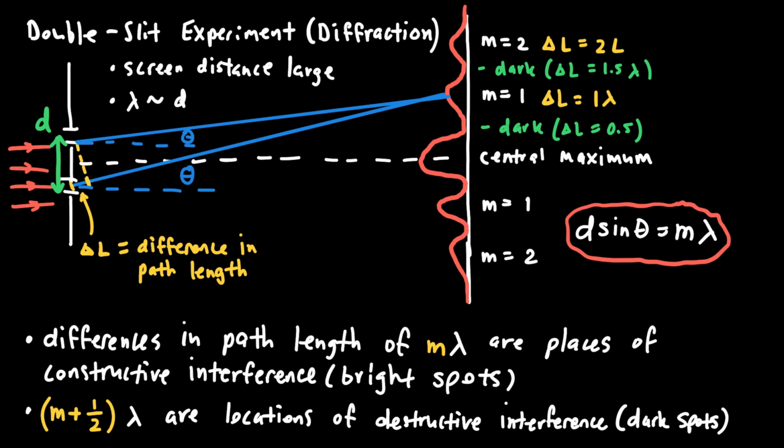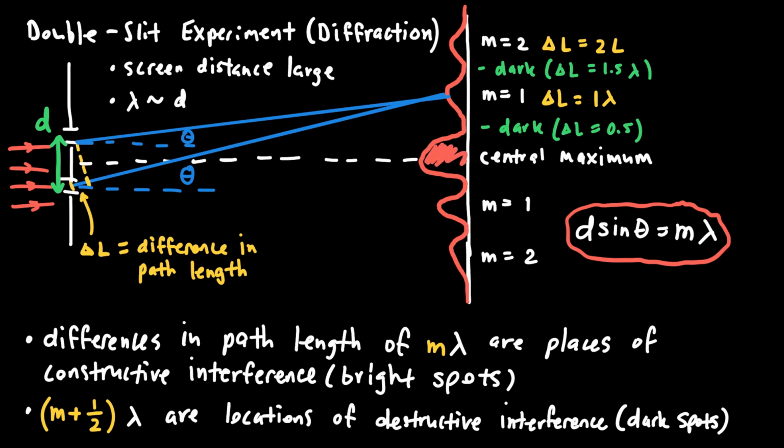And what we observed is that when the light passes through the slits, there is interference between the light coming through the top slit and the light coming through the bottom slit. Because of that, in some locations there's constructive interference, in some locations there's destructive interference. And so on a distant screen, we observe some places that are bright. These are the places where I have these large amplitudes.